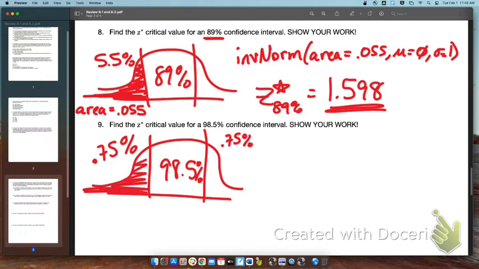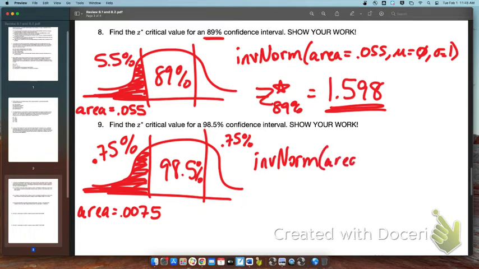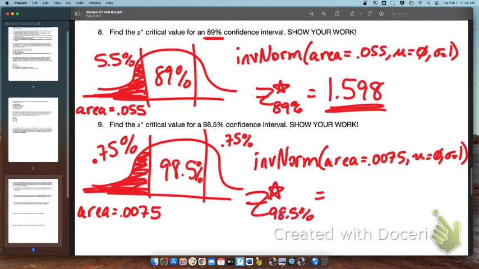So the area of this region here would be 0.0075. So I can do inverse norm, area is 0.0075, the mean is 0, standard deviation is 1, and my Z-star critical value for a 98.5% confidence level would be second vars, inverse norm, 0.0075, 2.432.